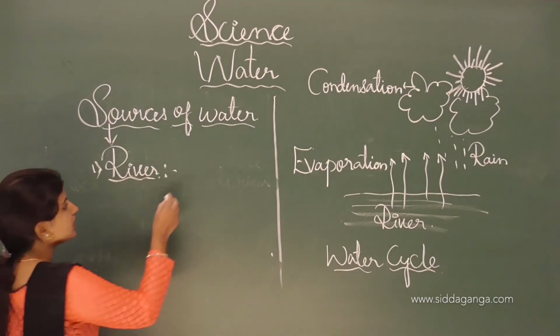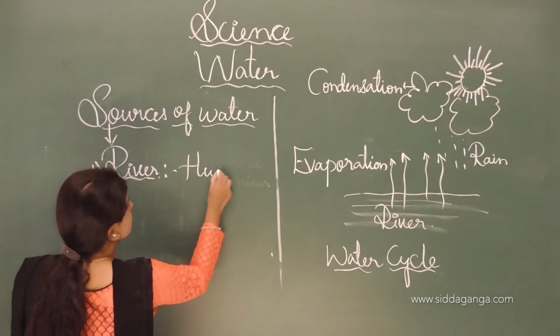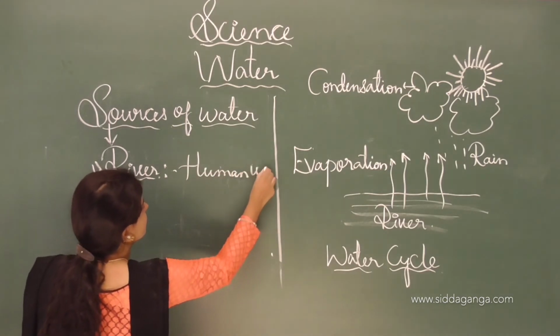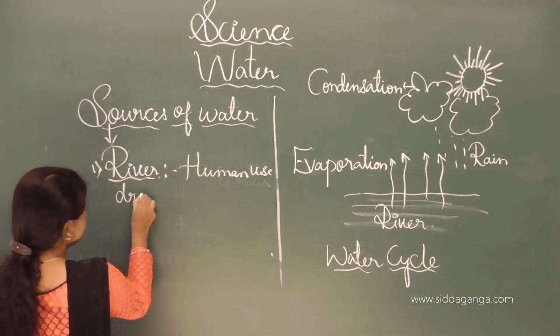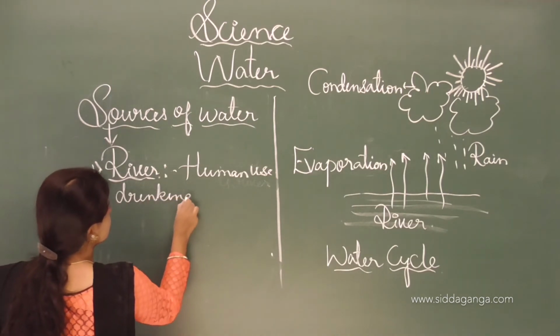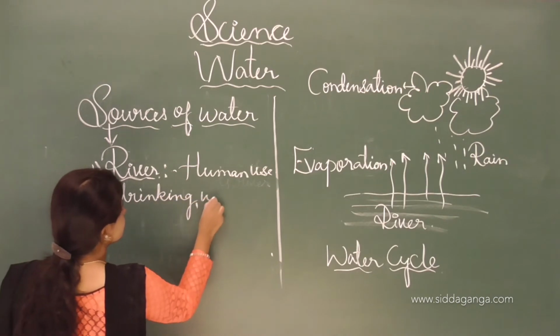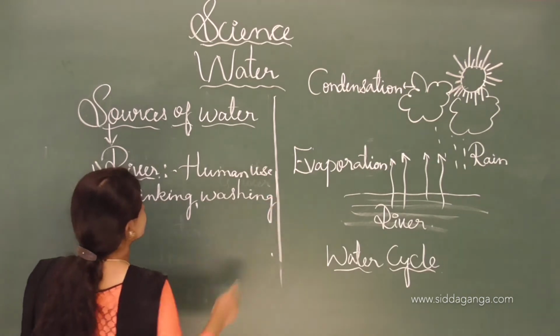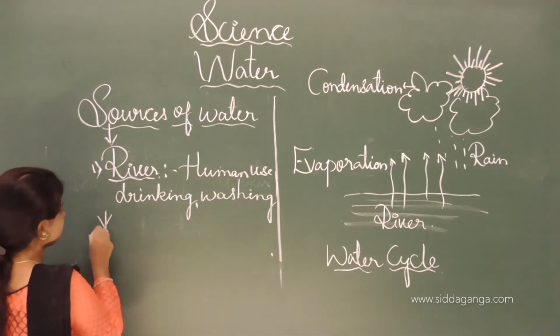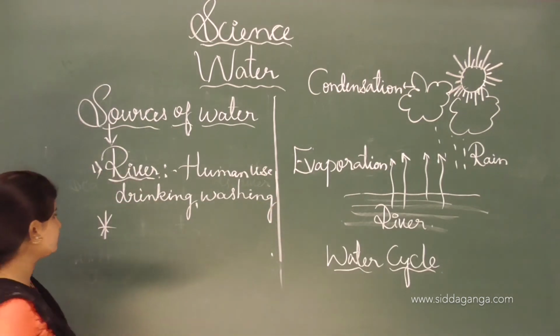Humans use it especially for drinking purposes and washing. Usually this river water is very fit for drinking and washing purposes.